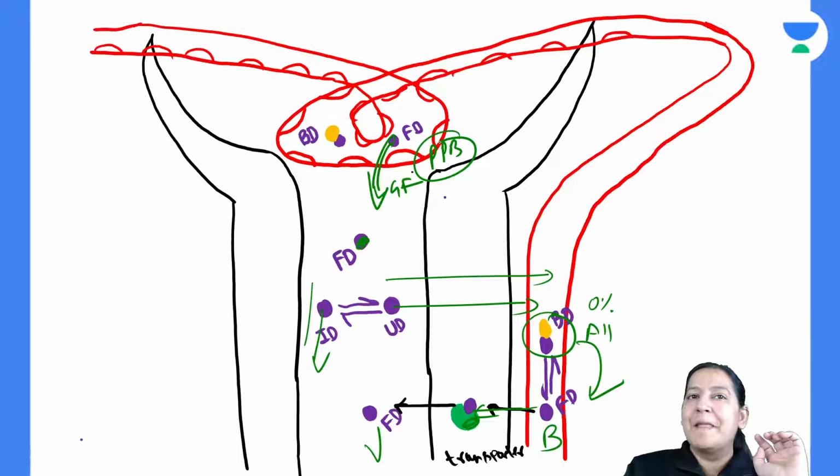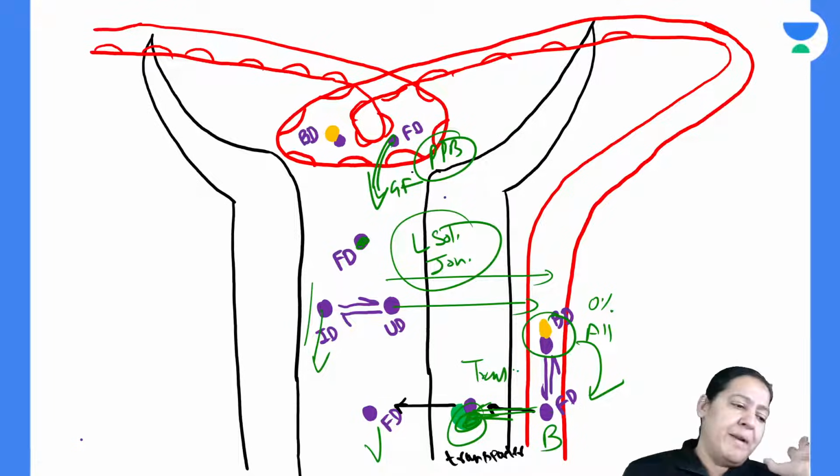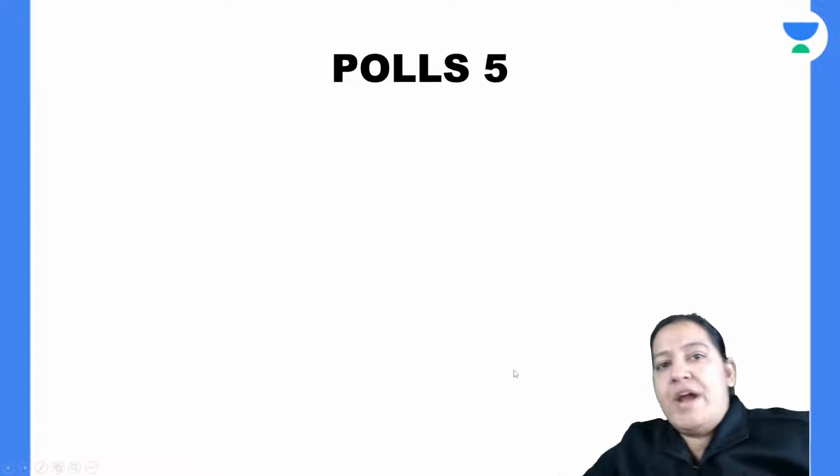Give me a thumbs up. For tubular reabsorption, the criteria are two: lipid solubility and ionization, that is pH. These are the two. And for the third, tubular secretion, the criteria is only one: transporter, availability of the transporter. It depends only on transporter, nothing else. I tried my best. So I taught you, just a second, I'm sorry.